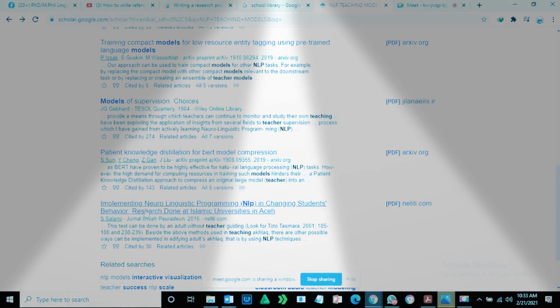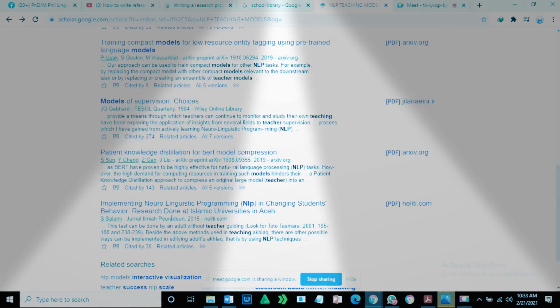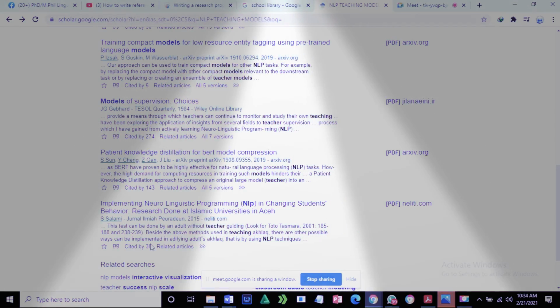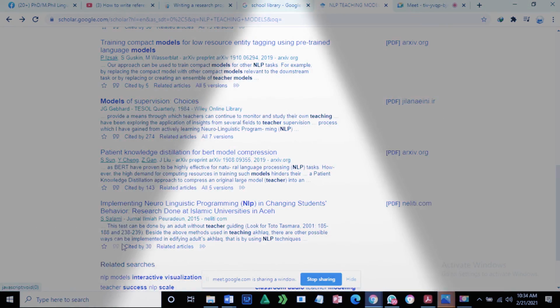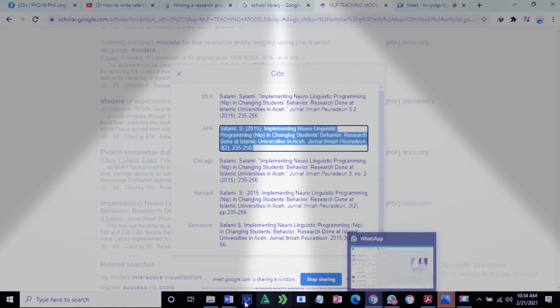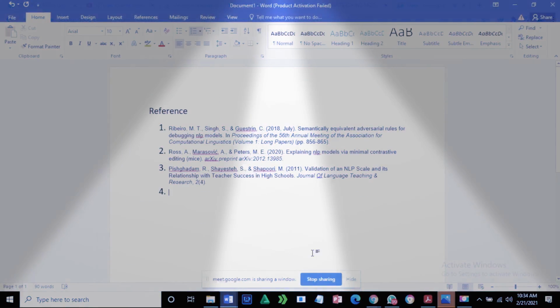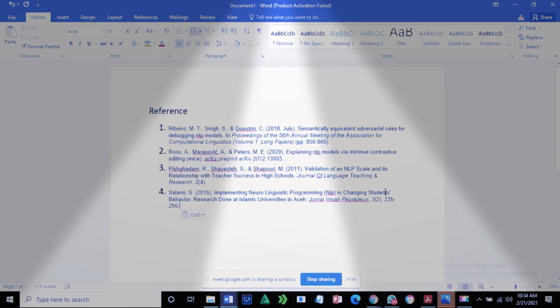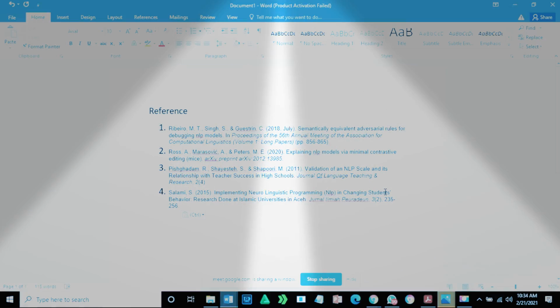to this one, implementing neuro-linguistic programming in changing students' behavior, research done at Islamic University. So here is the research on Islamic University. I click on it, and after that I get it copied, and after that I simply place it over here. So that's how you can easily copy and then paste, and after that you can write